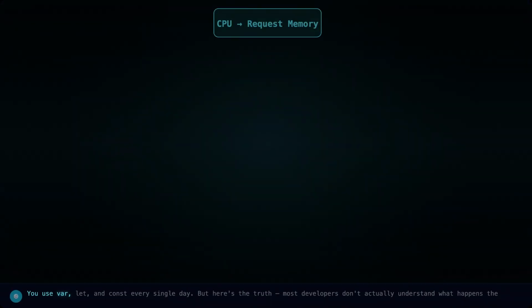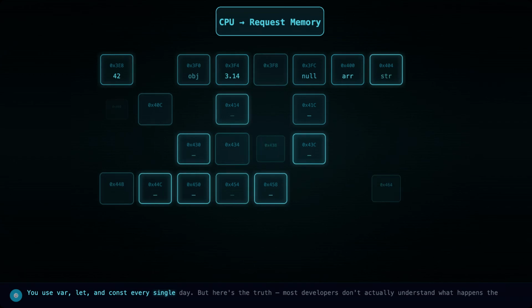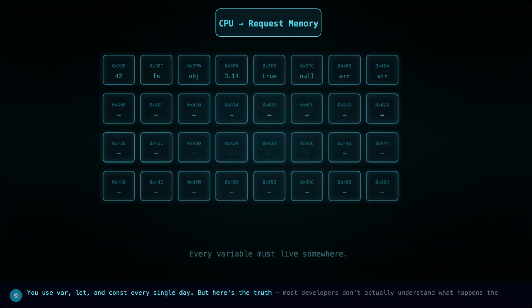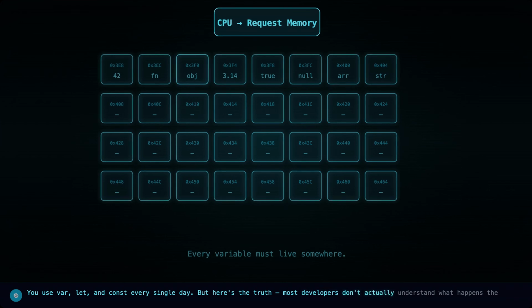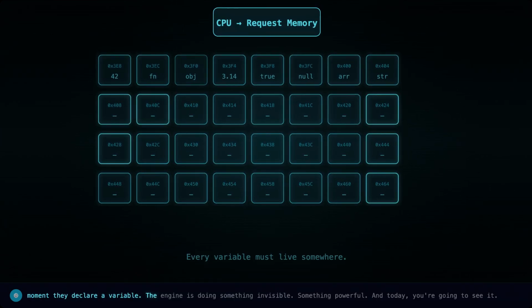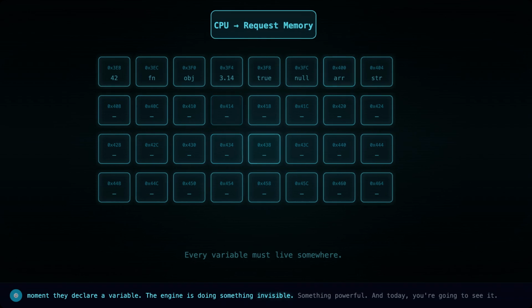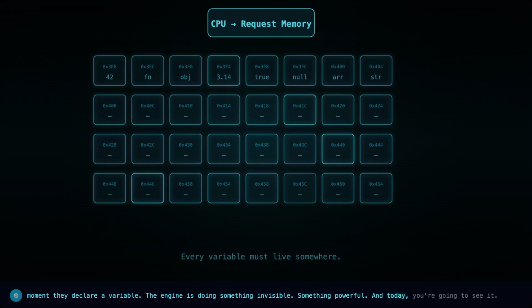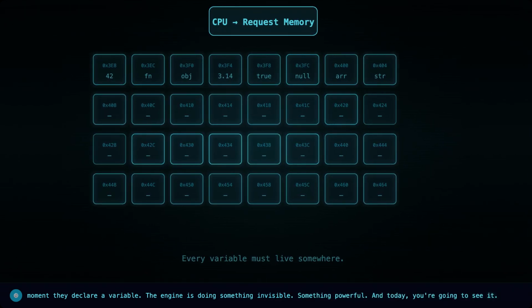You use var, let, and const every single day. But here's the truth. Most developers don't actually understand what happens the moment they declare a variable. The engine is doing something invisible, something powerful. And today, you're going to see it.